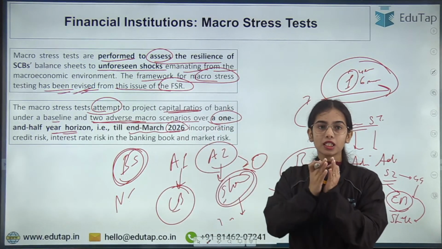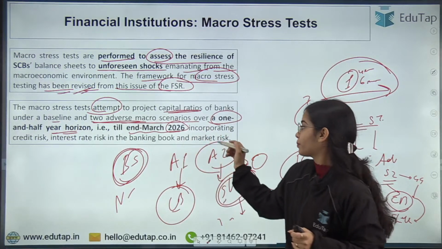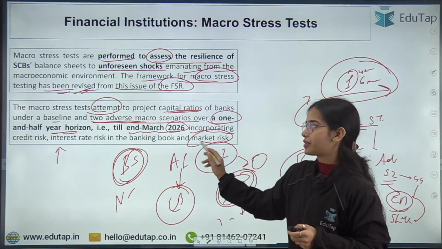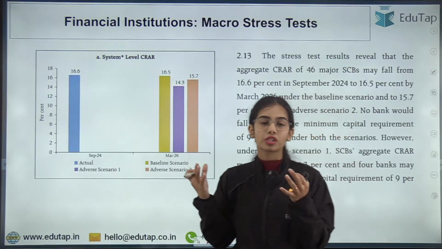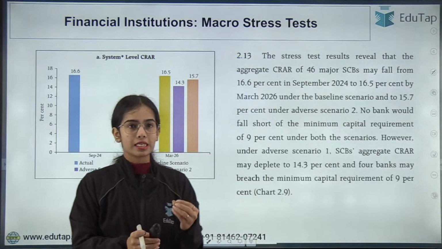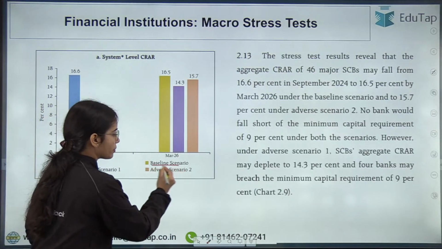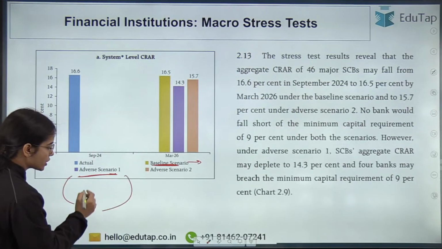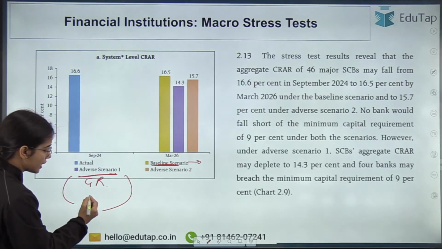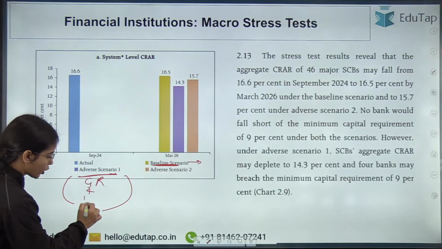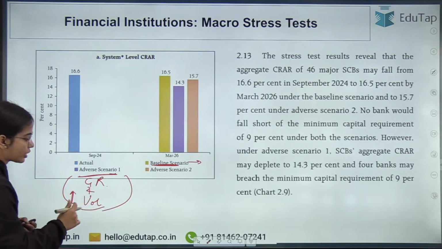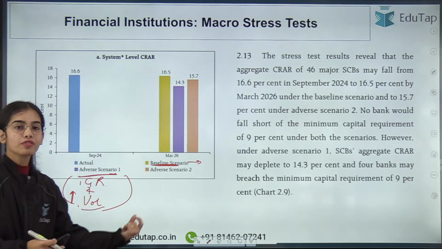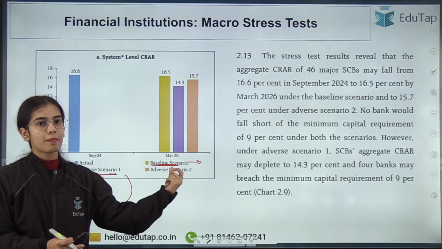Okay, so we are taking the 1 year and 6 month horizon, incorporating credit risk, interest rate risk in the banking book and market risk. The RBI has done the macro stress test for the baseline scenario, the normal situation, and for adverse scenario 1, where the conditions of geopolitical risk and enhanced volatility in the financial market are taken, to see how they will affect the capital buffers of the Indian banking system.